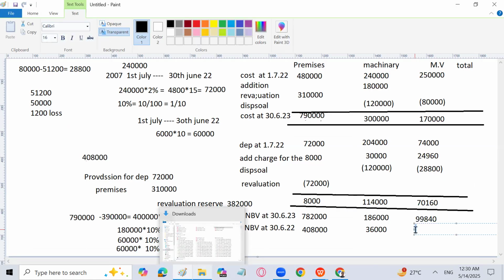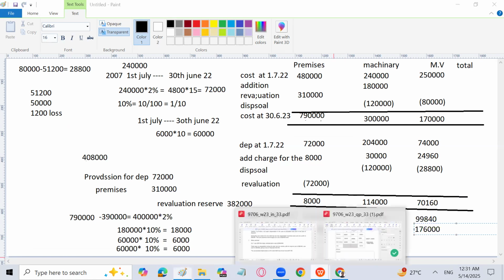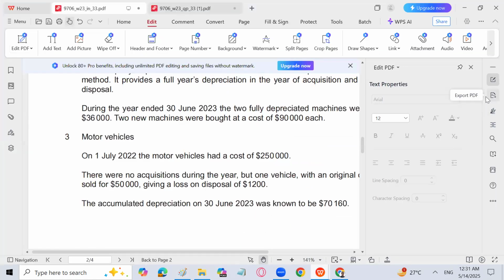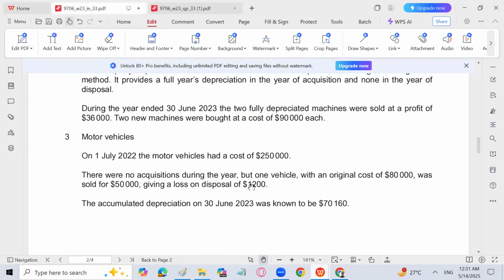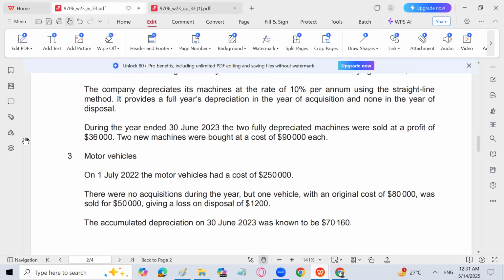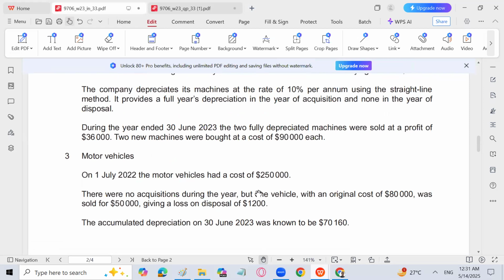176,000. I will write here. So this is the end of the question. I will go for the total column also. But first, see the depreciation on motor vehicle. If you just see the question, is there any rate given for the depreciation charge for the year, that how the motor vehicle is going to be depreciated? No. So actually, the motor vehicle depreciation charge is not given.